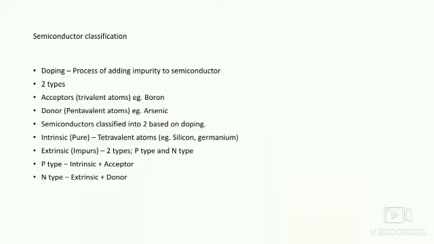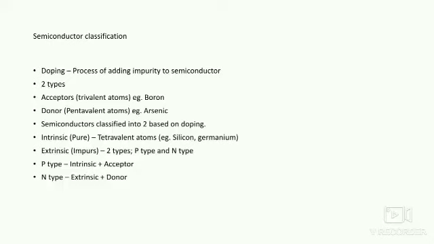Next is about the semiconductor classification. In the semiconductor classification, we can see doping. Doping is the process of adding impurities to the semiconductor. Mainly there are two types of doping. One is called acceptors. They are trivalent atoms, for example boron. The second one is donor. They are pentavalent atoms, for example arsenic or antimony.